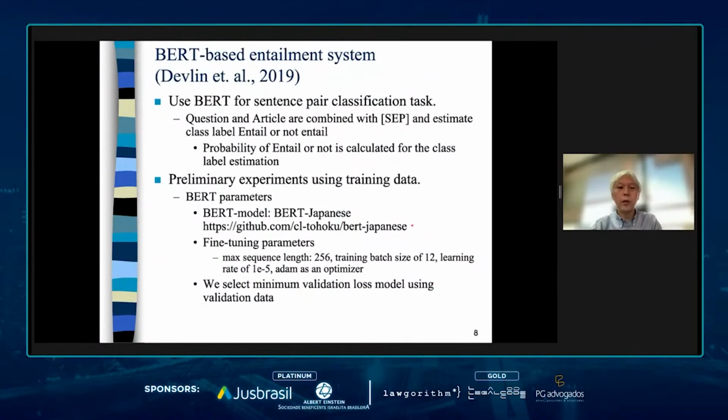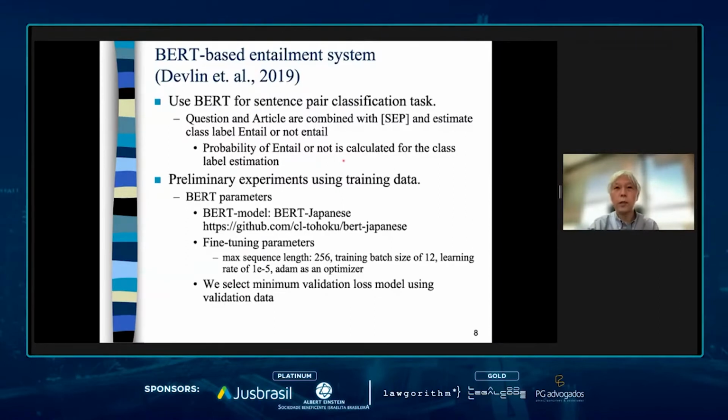Based on this training data, we train a BERT-based entailment system, the one proposed in the original BERT paper. In this framework, BERT estimates whether the question is entailed by the article as a binary classification task, whose input is a combination of the question and the article with a separator symbol. The system calculates the probability of entailment or not as a result of the estimation process.